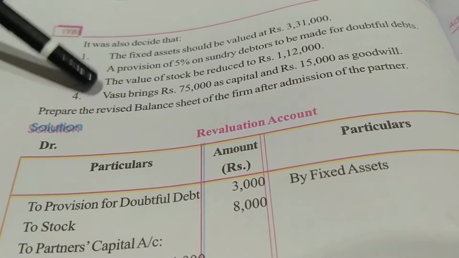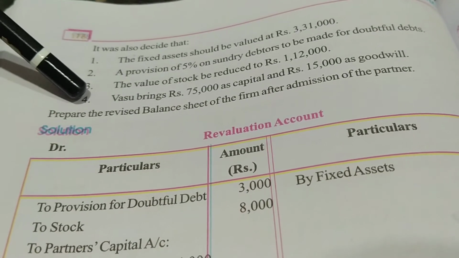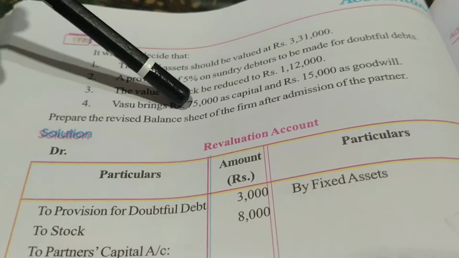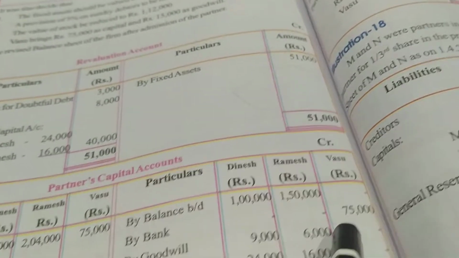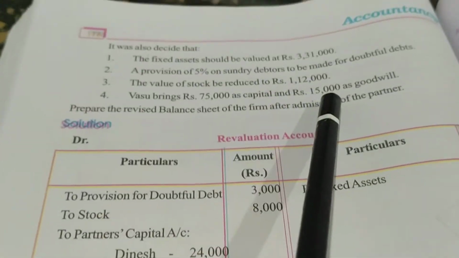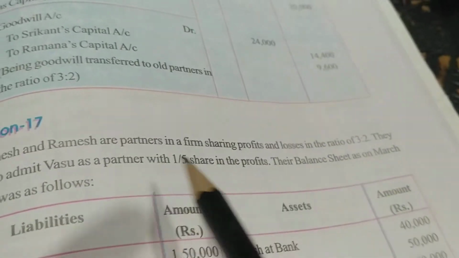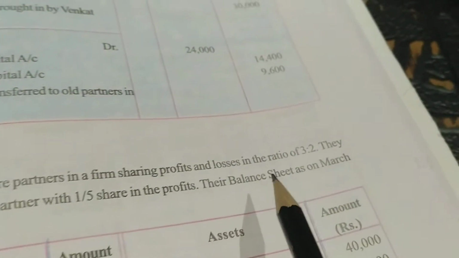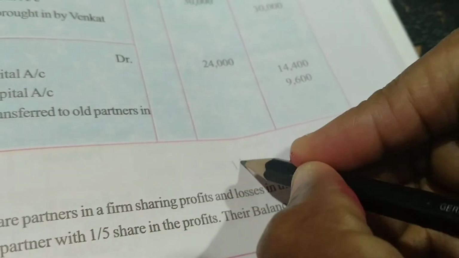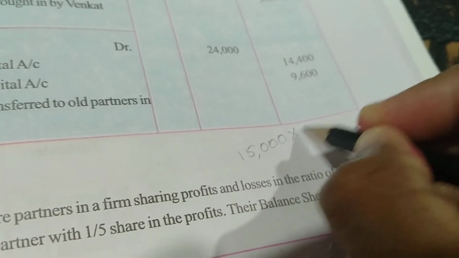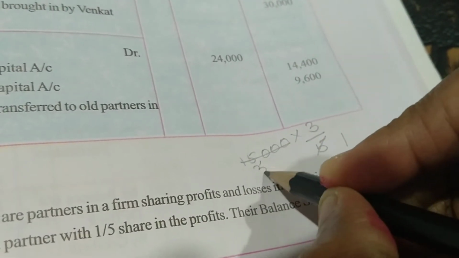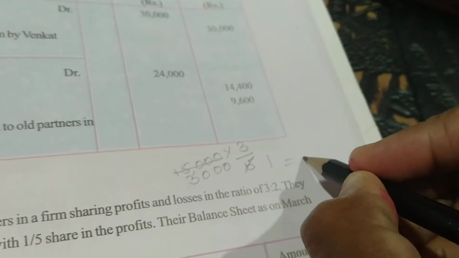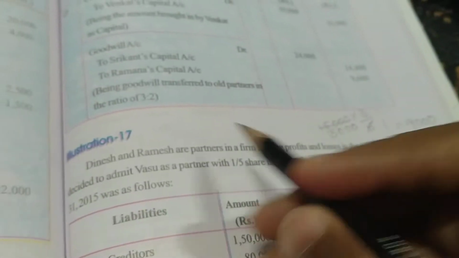Now have a look. The foremost adjustment which I want to bring to your notice is Vasu brings 75,000. We'll show it in partners capital account by bank account, and in Vasu's column we'll put that 75,000. Second, he is bringing 15,000 as goodwill. As I told earlier, the 15,000 goodwill will be given to the old partners Dinesh and Ramesh in the ratio of 3:2. That is 15,000 into 3/5 and into 2/5 you will do. 5 threes are 15, 5 3,000s are 15,000. So it is 9,000 which will be going to Dinesh.